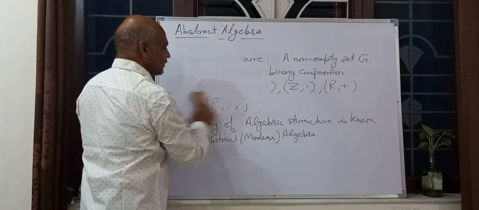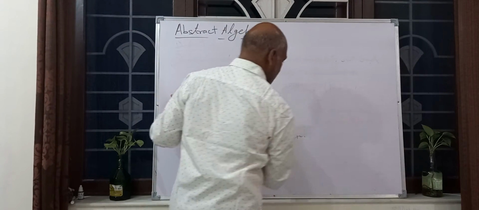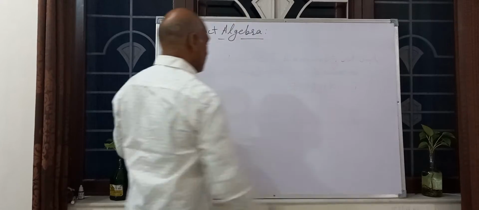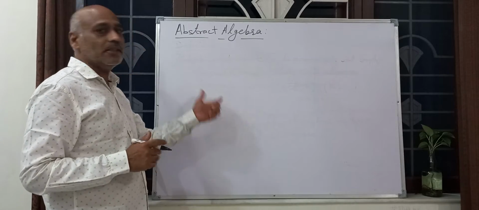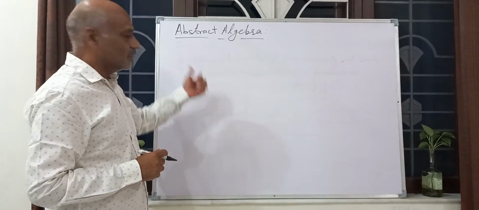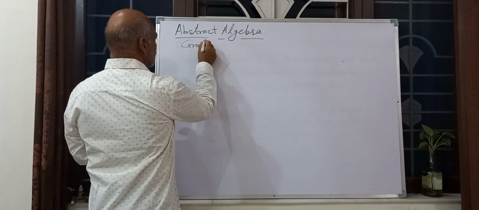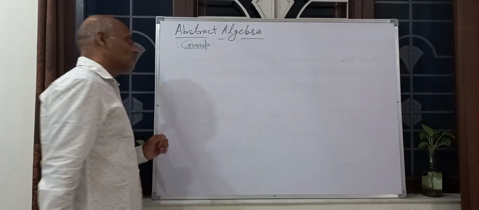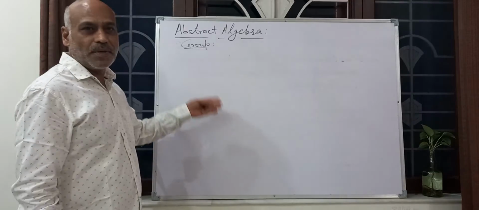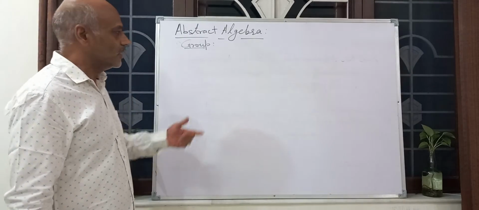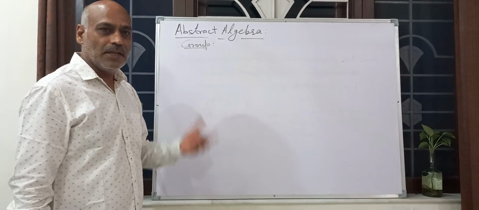So in algebraic structures, the easiest thing is the group. So first we start with the group. Group is the easiest thing to start with in algebra. There are some important composition properties; if they are satisfied, then the structure becomes a group. How does an algebraic structure become a group? We will see.